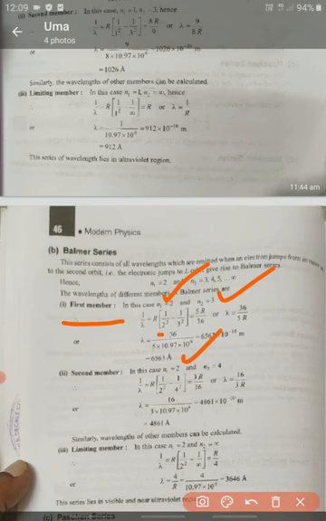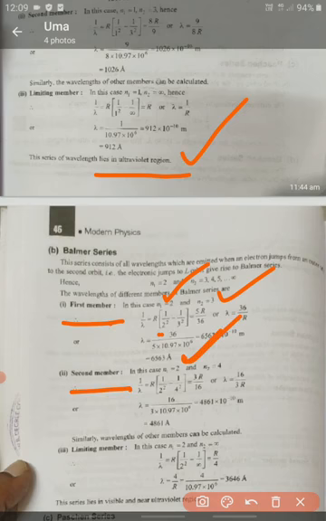6563 angstroms. One important point: the Lyman series wavelengths lie in the ultraviolet region. In Balmer series, here is the first member wavelength.